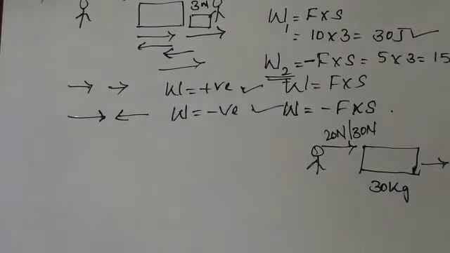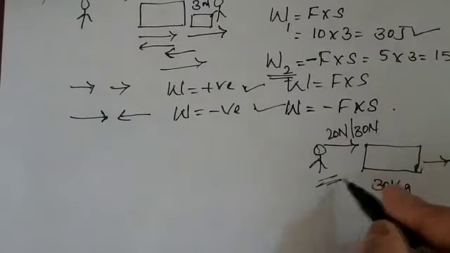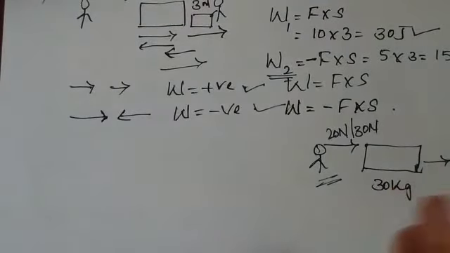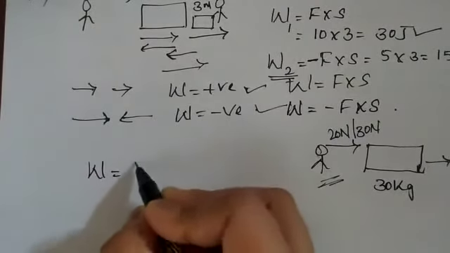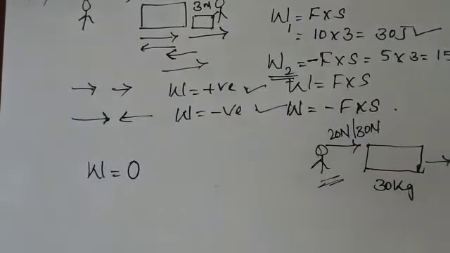In that case, in normal day-to-day language, what are you going to say? So much work this person is doing, isn't it? This person is doing so much work to push this box. But in physics, you are going to say the work done is zero. So this person is not doing any work at all. Why are we saying the work done is zero?